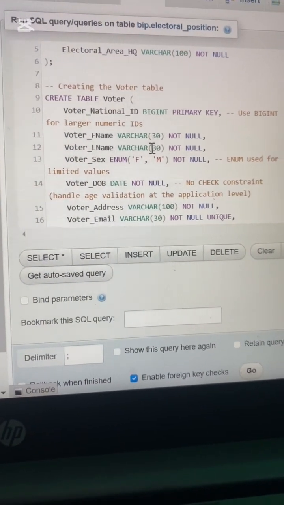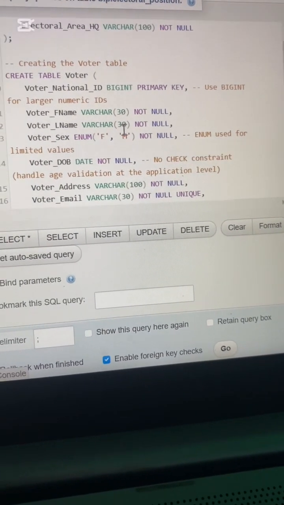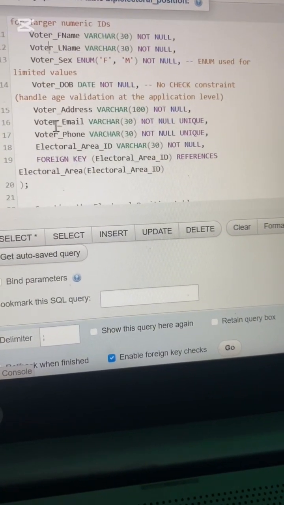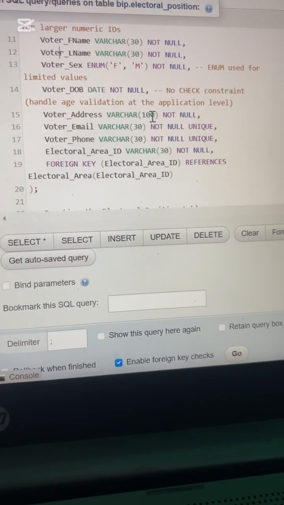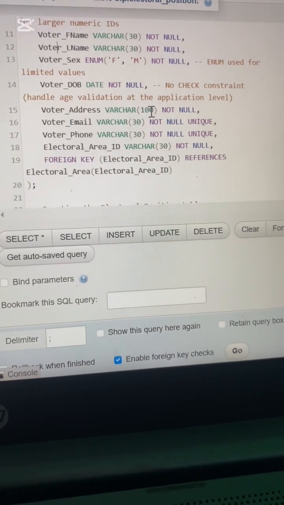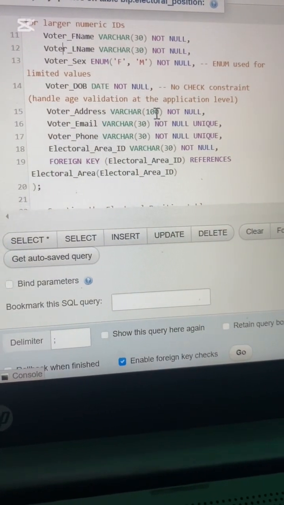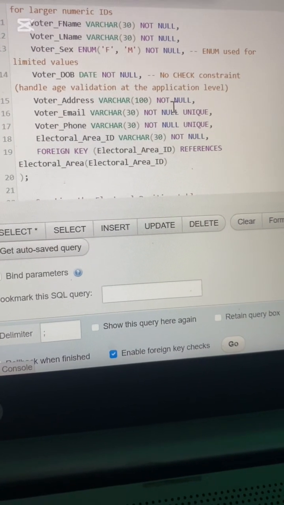So those are enums: gold, premium, and bronze. Not null means you have to fill it in. A voter address, not more than 100 characters. So the address can be as long as you want, but the characters must not be more than 100, and then it's not null.